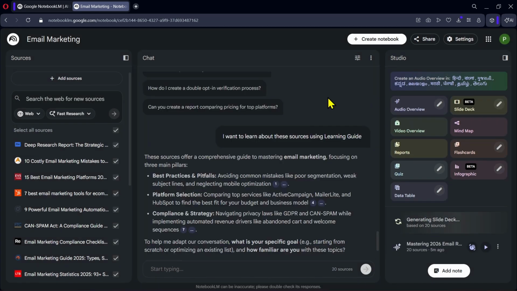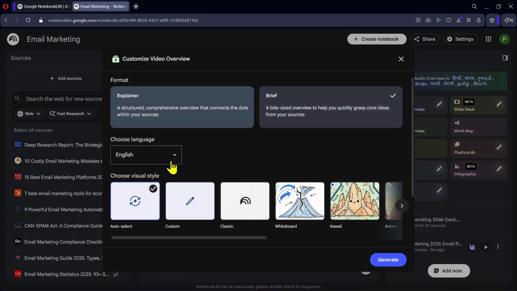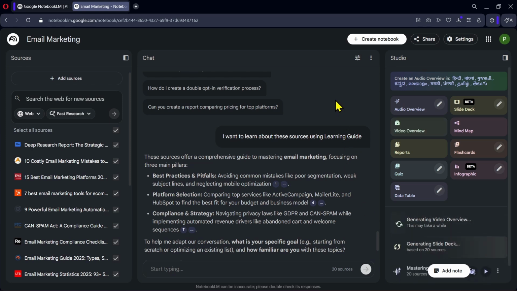While the slides are being generated, we can also take a look at the video overview feature. This works similarly to audio overview, but instead of generating audio, NotebookLM creates an explainer video. You can select the format, choose the language, and adjust the visual style. After that, click Generate, and NotebookLM will begin preparing the video.